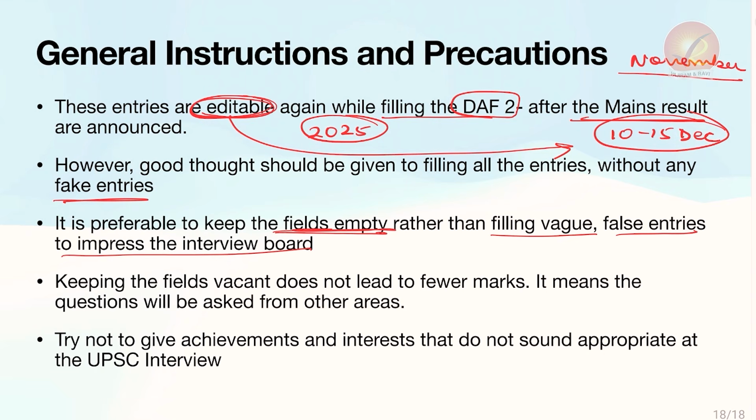There is nothing wrong, simply that you will not get questions from there. Keeping the field vacant does not lead to fewer marks. It only means that questions will not be asked from that area. And try not to give achievements and interests that do not sound appropriate at the UPSC interview level, such as playing rummy or playing poker. These kinds of things are something that you should avoid in general, because they do not show a very good officer-like quality in the interview. So appropriate hobbies that are officer-like can help you get more marks.